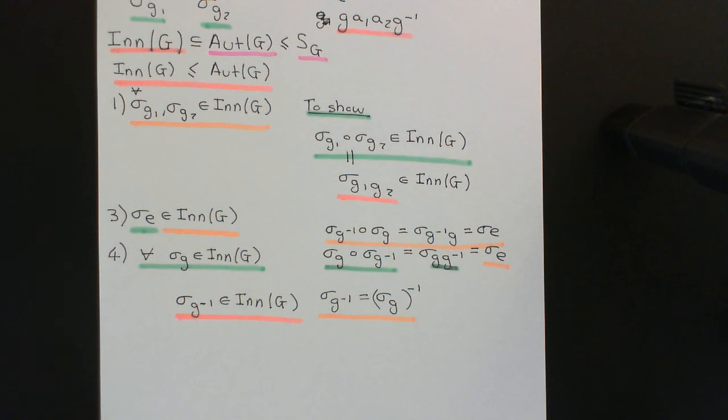So that now shows that this set of all inner automorphisms of G, all the automorphisms that can be interpreted as conjugation of the elements of the group by a fixed element of the group little g, is in fact a group in its own right, and it's a subgroup of the group of all automorphisms of G, which itself is a subgroup of the group of all permutations of the group capital G, which is the symmetric group on the group capital G. Okay, right, and with that we will conclude our discussion of group automorphisms for now.